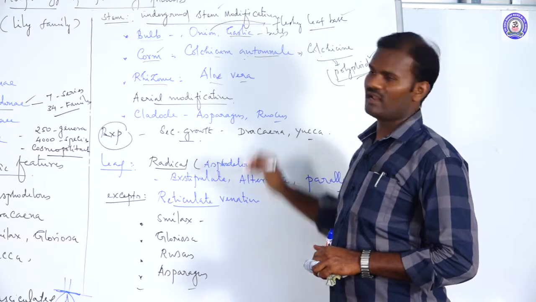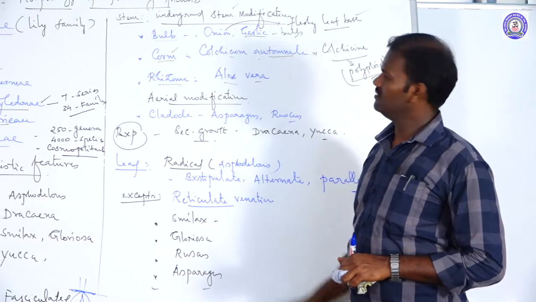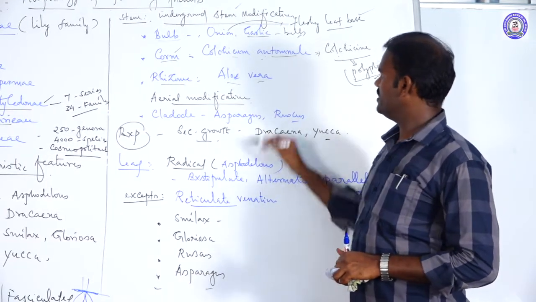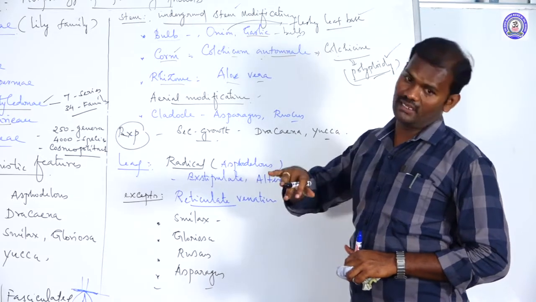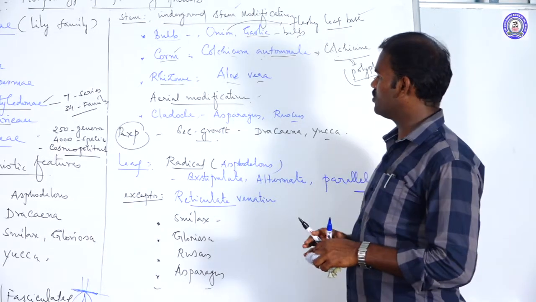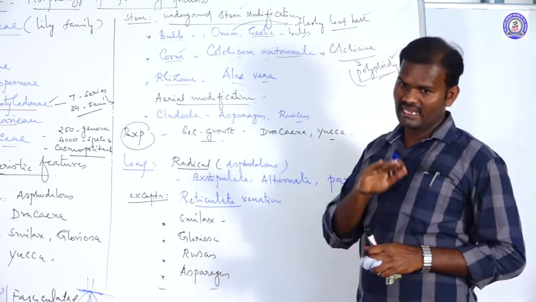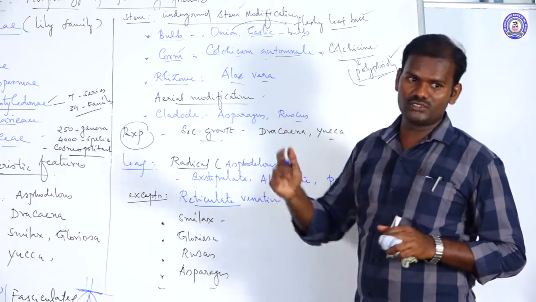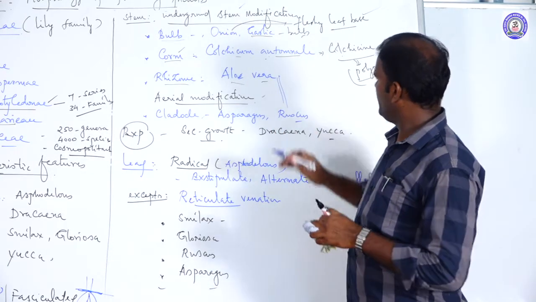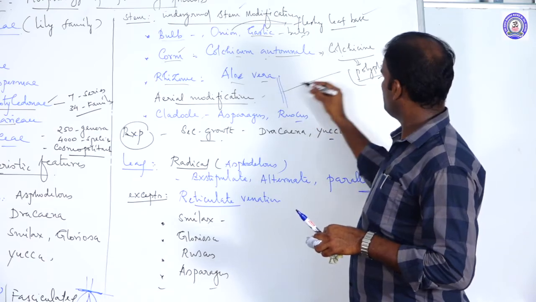Next, rhizome, it is an underground stem. For example, Aloe vera. Some species have aerial, arborescent stem modifications. For example, cladode. A cladode is a green, flat, one long internode stem.